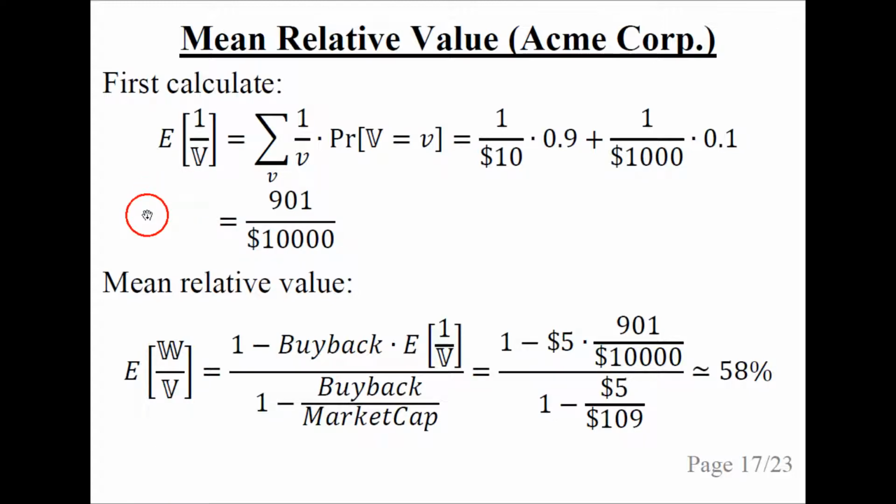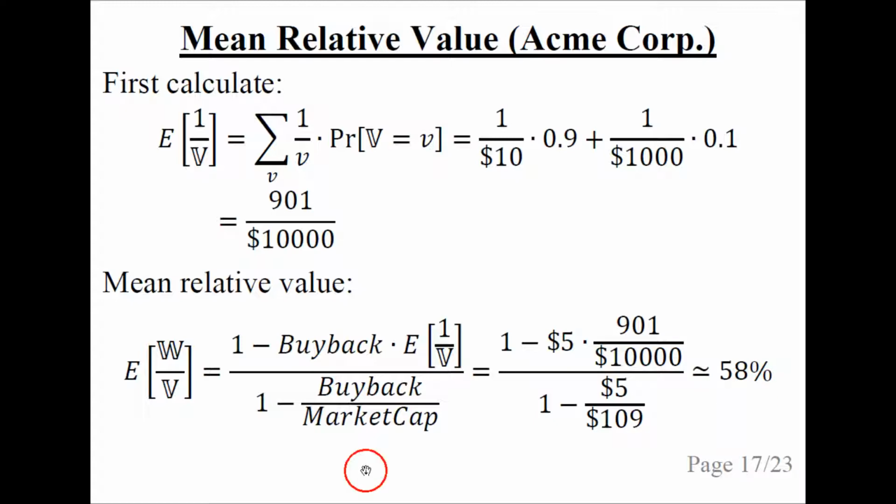One way of calculating the mean relative value is first to calculate the mean reciprocal value, and it is calculated using this formula where we have to use the reciprocal values of V. So it is 1 divided by $10 multiplied by the probability of that, which is 0.9, and the same with 1 divided by $1,000, and what we end up with is 901 divided by $10,000. And then we can use this formula for calculating the mean relative value, and we plug in all the numbers, $5 for the buyback and $109 for the market cap, and this mean reciprocal value that we just calculated, and what we get is about 58%.